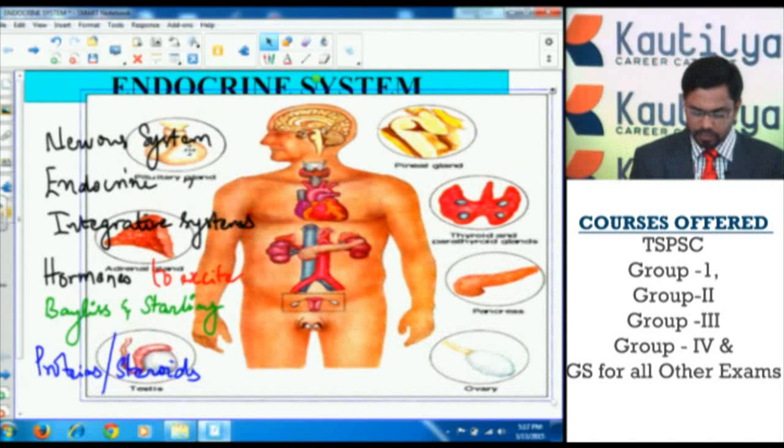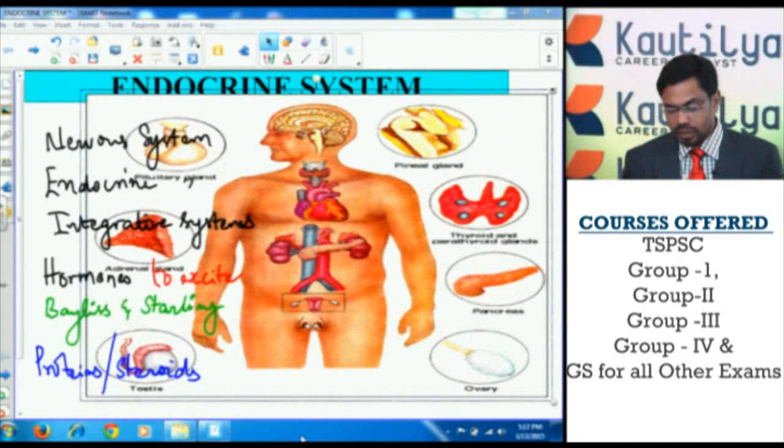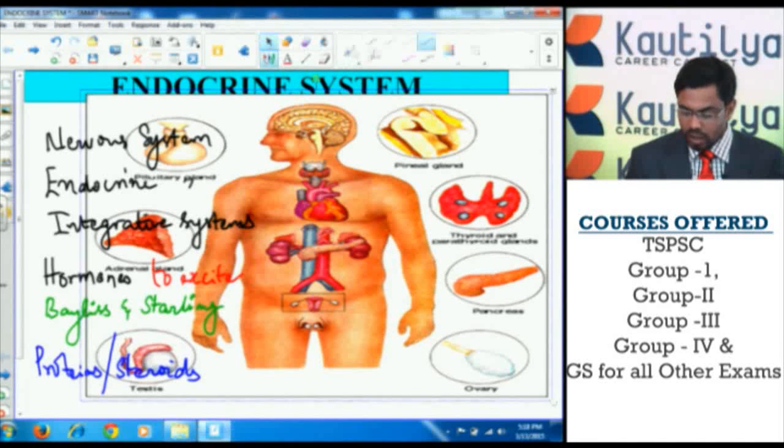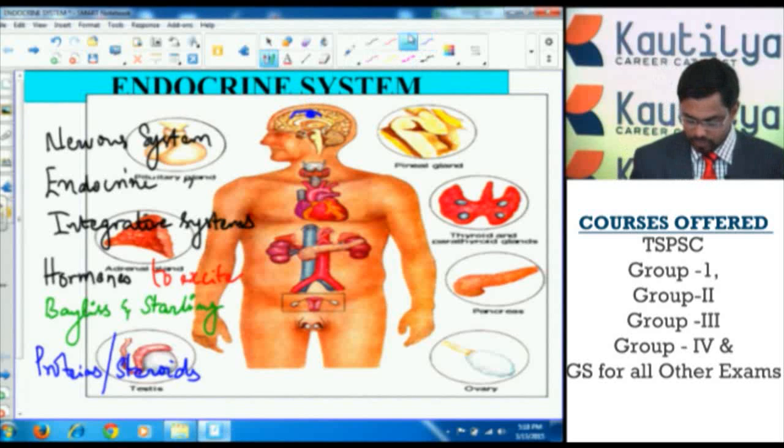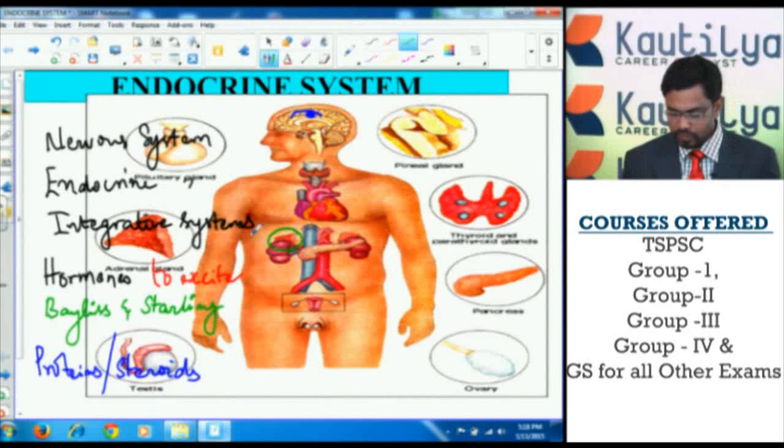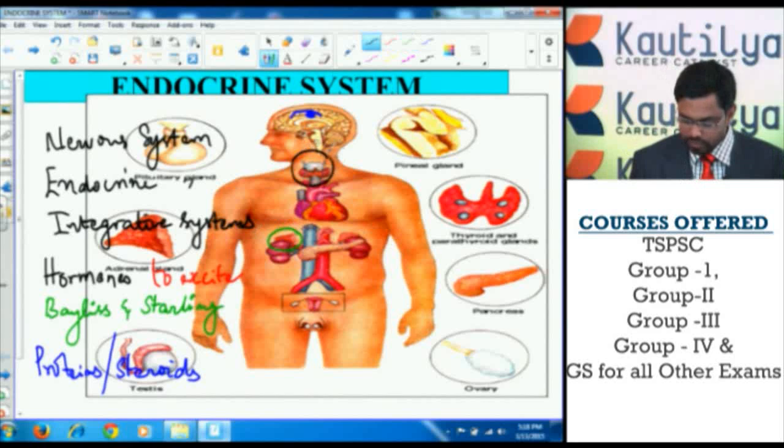The pituitary gland is located just below the hypothalamus of the brain, and the pineal gland is located above the epithalamus, and the adrenal gland is located above the kidneys, and the thyroid gland is present on either side of the neck region, and the gonads.